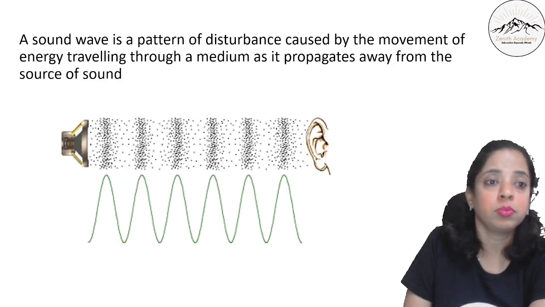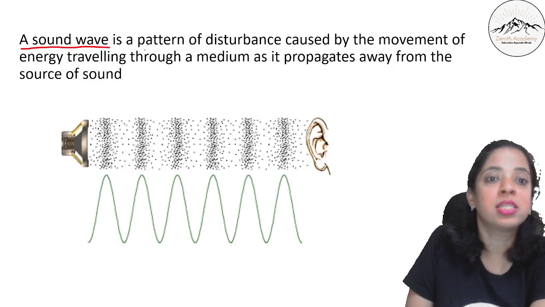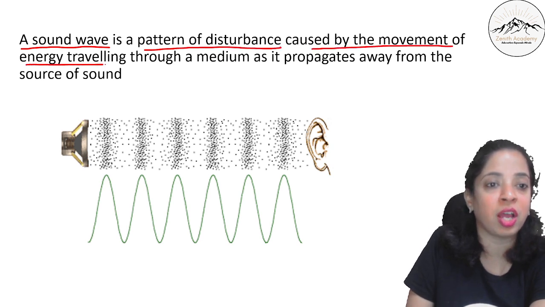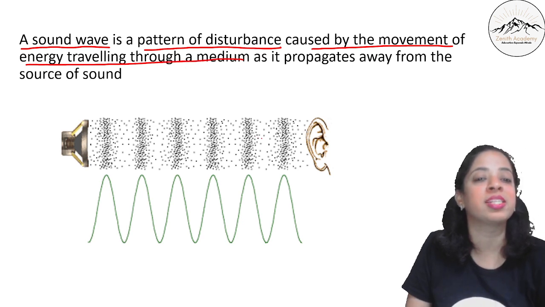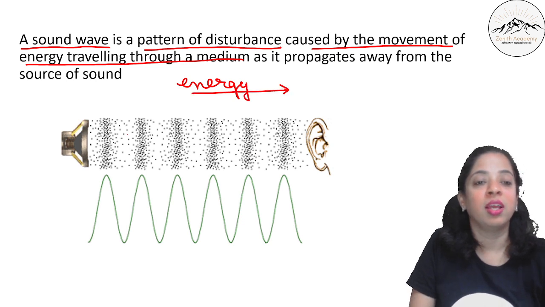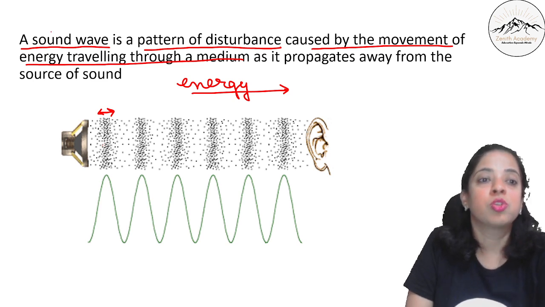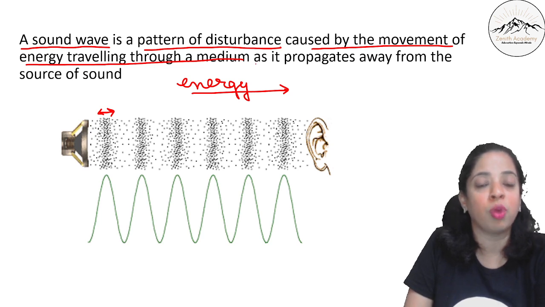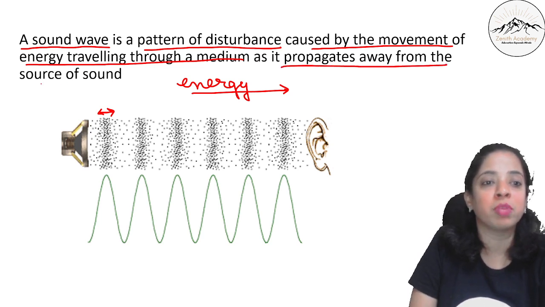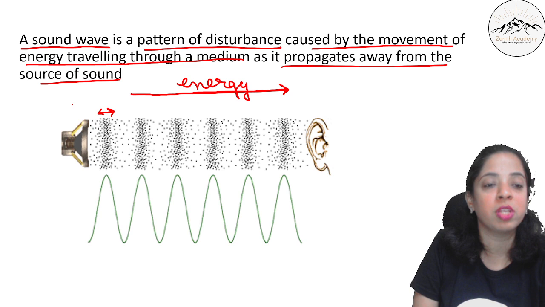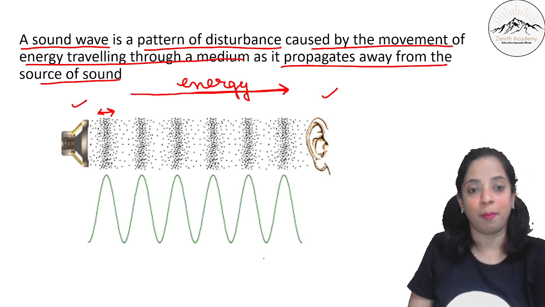Okay. Now, a sound wave is a pattern of disturbance and it is caused by the movement of energy traveling through a medium. So what travels? Basically the energy travels, nothing else. The particles do not travel. The particles just vibrate about their mean position. So a sound wave is a pattern of disturbance caused by the movement of energy traveling through a medium as it propagates away from the source of sound. So the sound wave propagates from the source and reaches the listener.